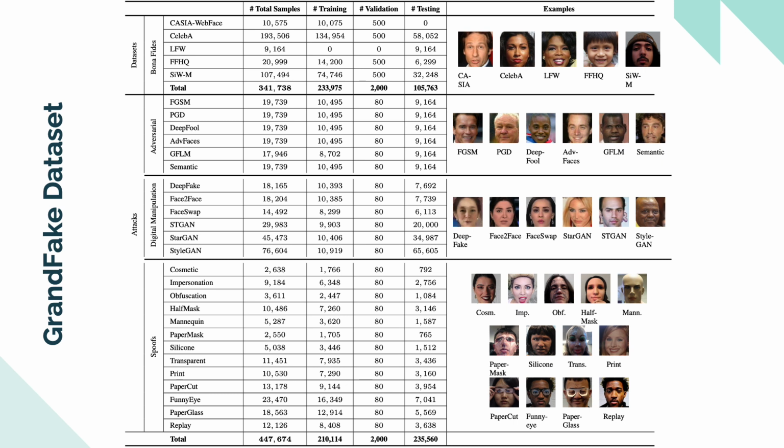For physical spoofs, we utilize the publicly available SiW-M dataset, which consists of 13 spoof types. SiW-M is diverse in spoof attack types, environmental conditions, and face spoofs. In summary, we have 342,000 real images and 448,000 fake faces.